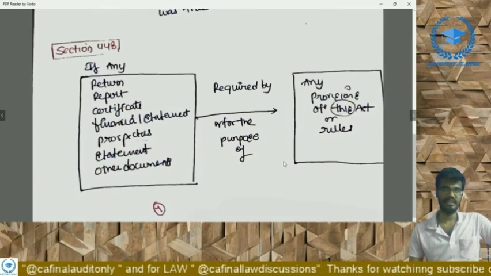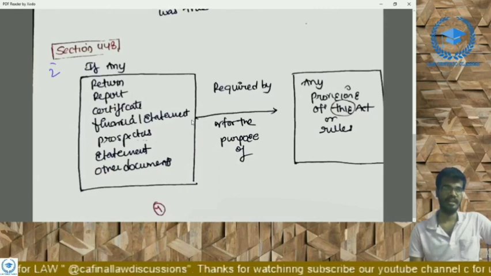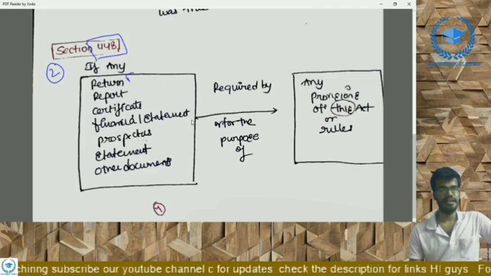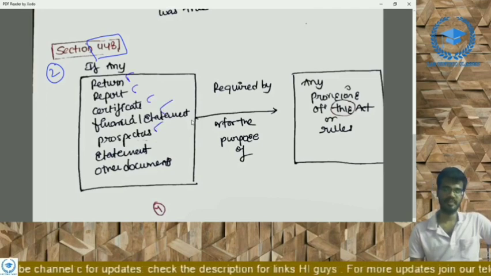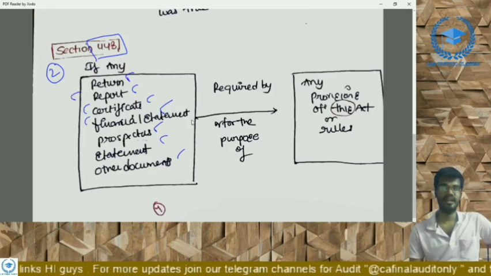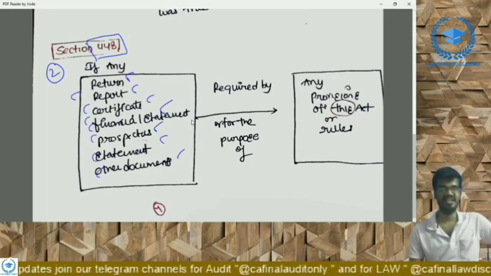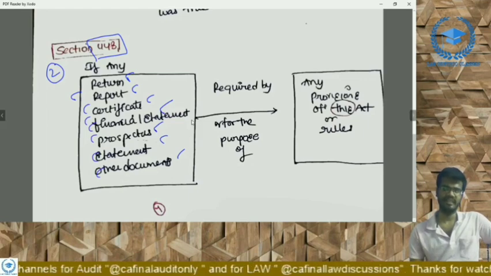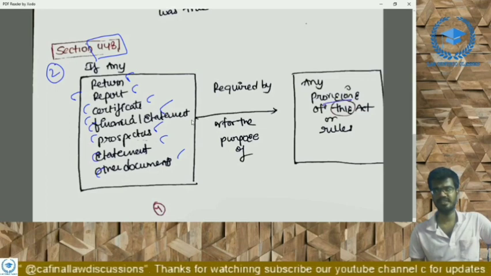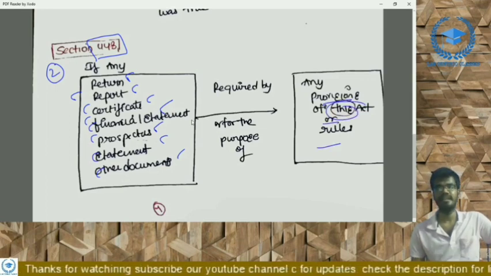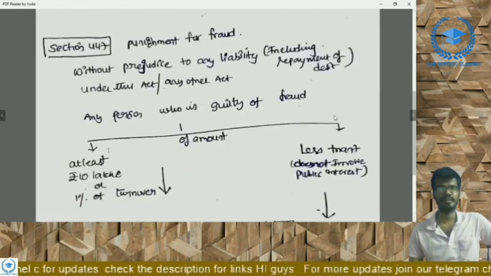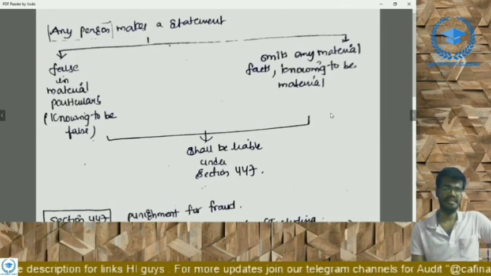And coming to the next, the second point of our criminal liability, that is section 448. If any written report, certificate, financial statement, prospectus, statement, or other documents, everything is included here. If any documents are required for the purpose of the provisions of the Companies Act or rules, then any person, here the auditor may be included,